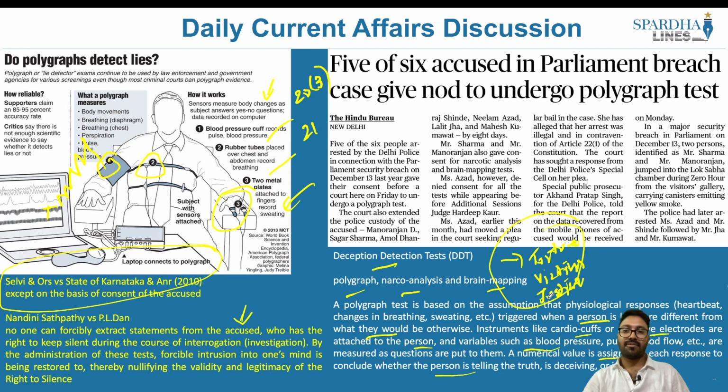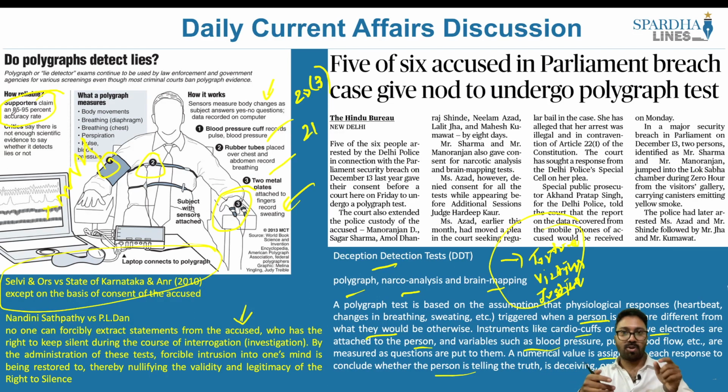What about the polygraph test? What are the disadvantages, or why should it not be used? It is not 100% accurate, because many people say that it has an 85 to 95% accuracy rate, but still, in that 10% or 15% there is no accuracy. So in this particular backdrop, it cannot be relied upon.